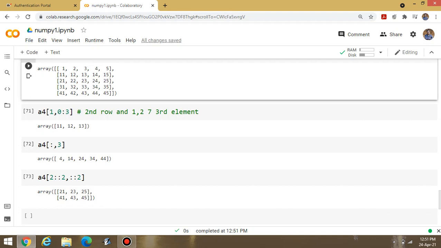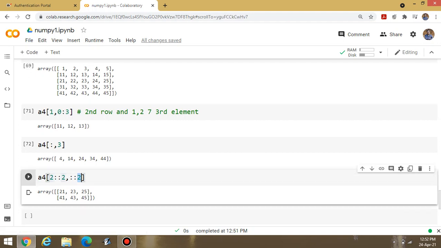Inside the third row, what do I have to display? I have to display all the elements with the jumping factor of 2, starting from the first element: 21, 23 and 25. These are the third row elements. And what about the second part? 2 with a jumping factor of 2.